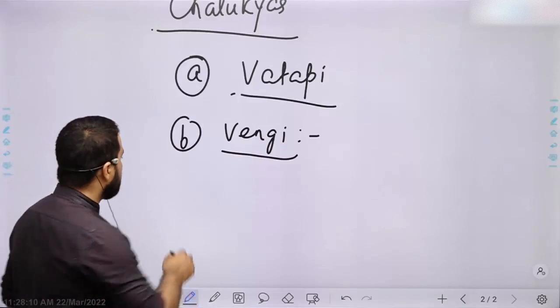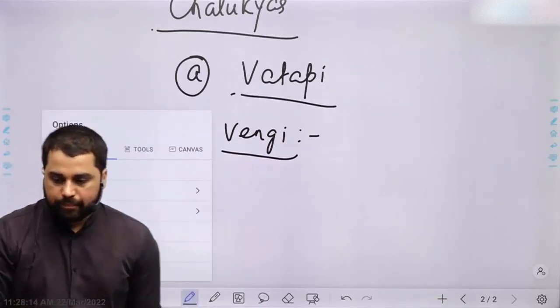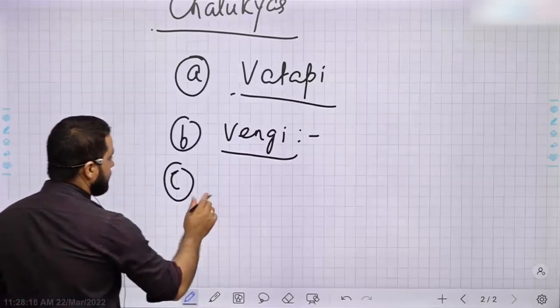And Chalukyas of, or simply say Western Chalukyas.